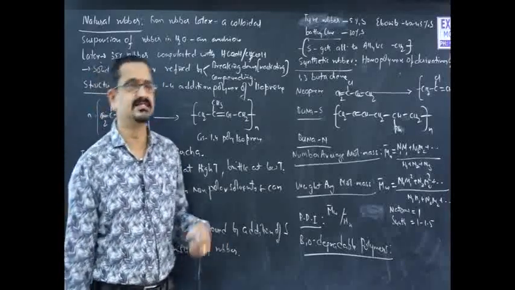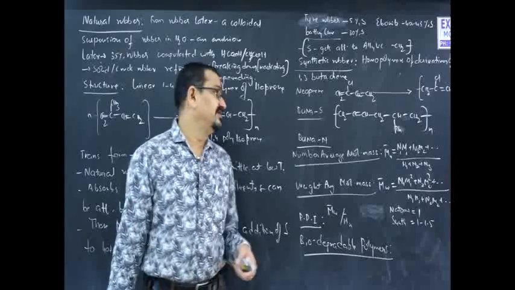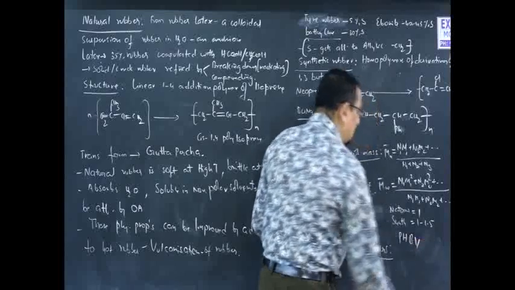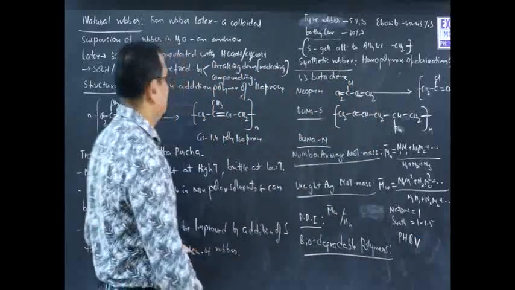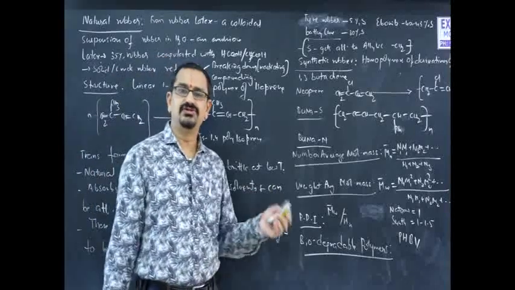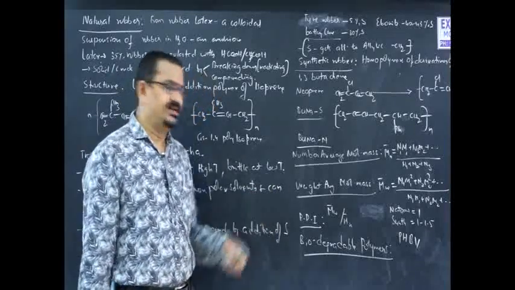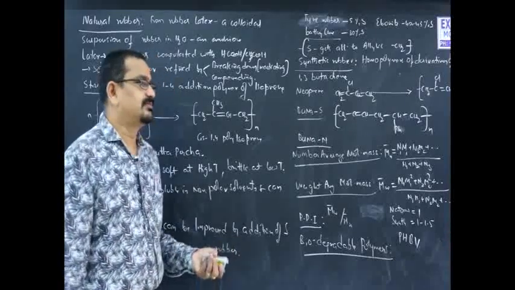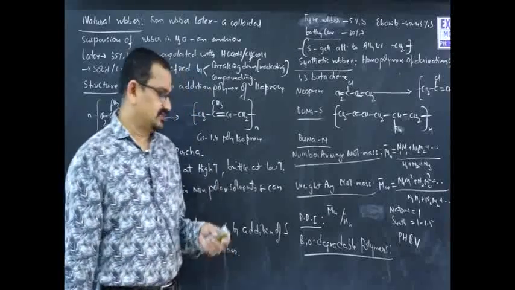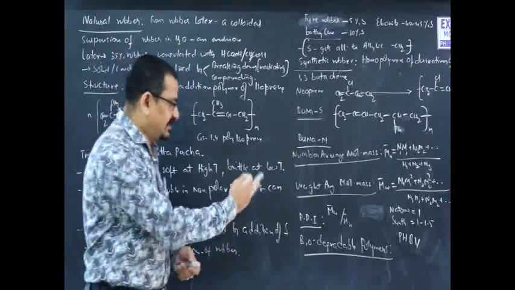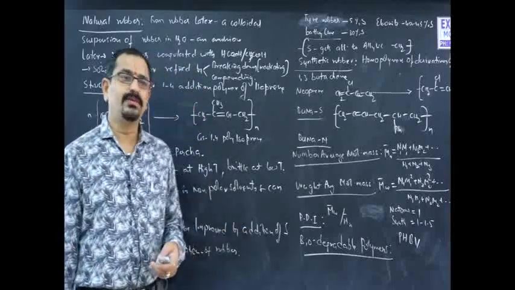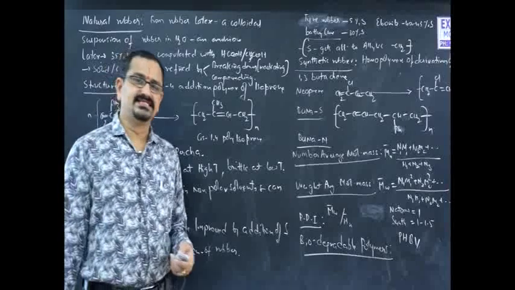One such example is PHBV, poly beta hydroxy butyrate co beta hydroxy valerate, which is used for making capsule bodies and in the medicinal industry. Another is polylactic acid and polyglycolic acid, PLA and PGA. Biodegradable polymer science has a vast scope because of its growing necessity.